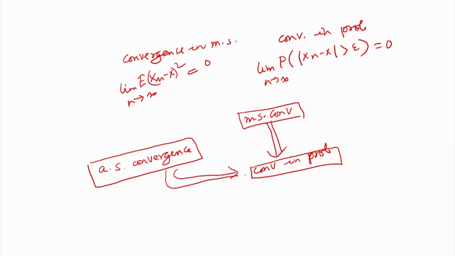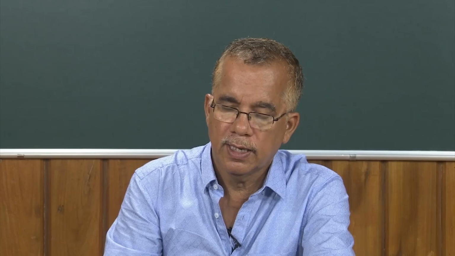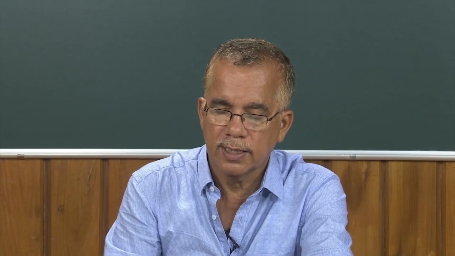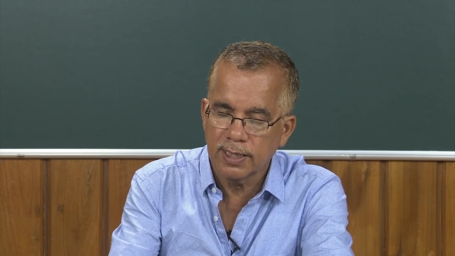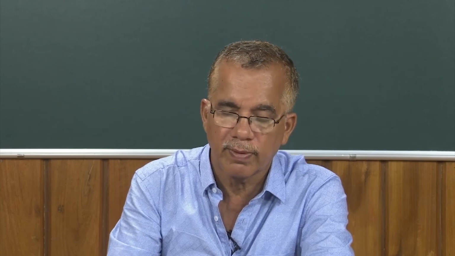So, these concepts imply convergence in probability, but the other way it is not true. Generally, convergence in probability will not imply MS convergence or convergence in almost sure sense. So, we discussed two of the weak convergence concepts and the interrelation between AS convergence, MS convergence and convergence in probability.